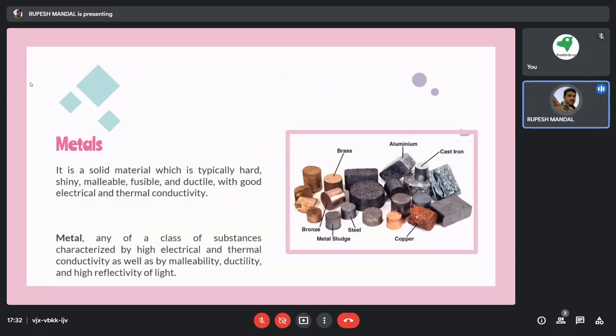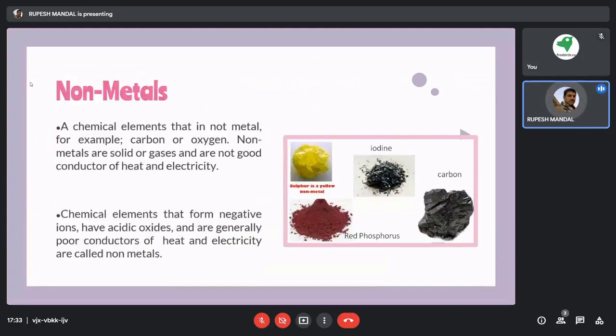So we have to go through non-metals as well. A non-metal can be defined as a chemical element that is not a metal, for example, carbon or oxygen. Definitely all those things are also available in nature, but how is it different from a metal? Non-metals can be solids or gases.